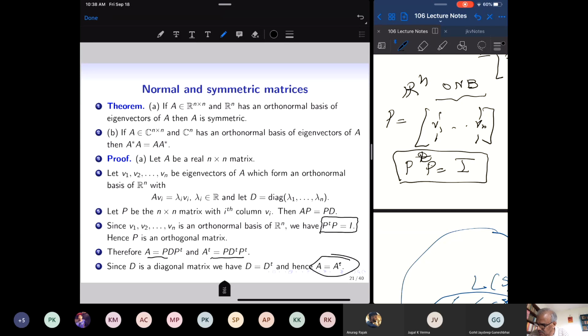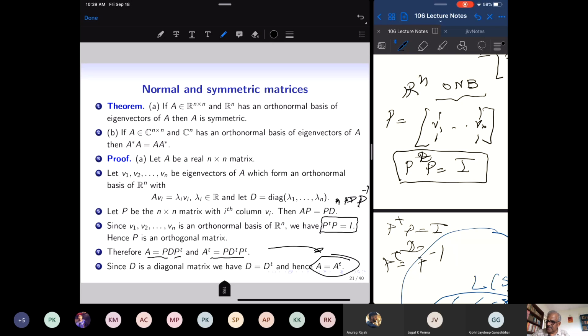AP equal to PD says that A equal to P D P inverse, but P transpose P equal to identity implies that P transpose is P inverse. That's why I have A equal to P D P transpose. So the orthonormal property of the basis of eigenvectors translates into A being equal to P D P transpose, because P inverse is replaced by P transpose, and that gave me that A is symmetric.